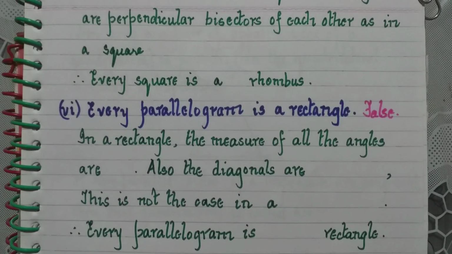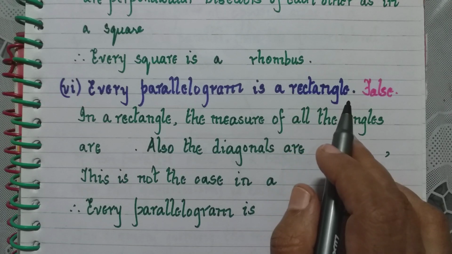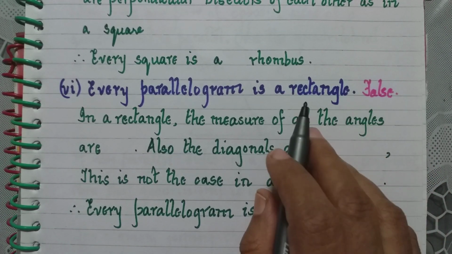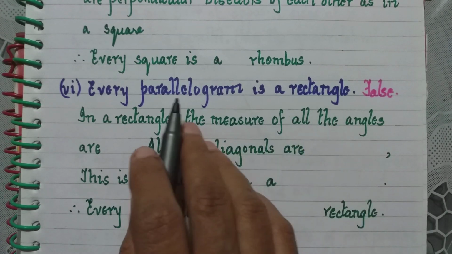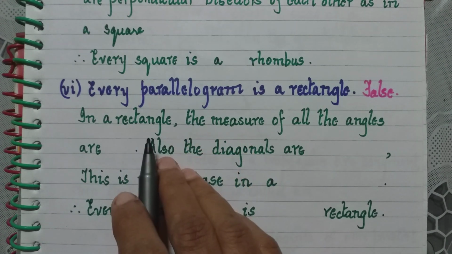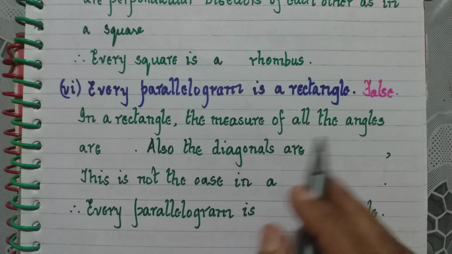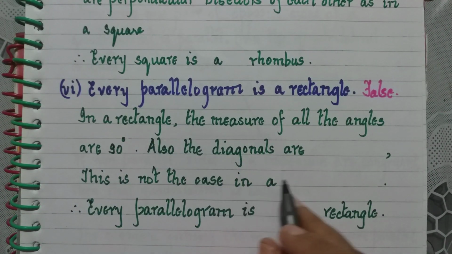Coming to the last one, every parallelogram is a rectangle. Now this is false. Why? Because we know all the properties of a rectangle are not followed by a parallelogram. In a rectangle, what happens to all the angles? The measure of all the angles is 90 degrees.